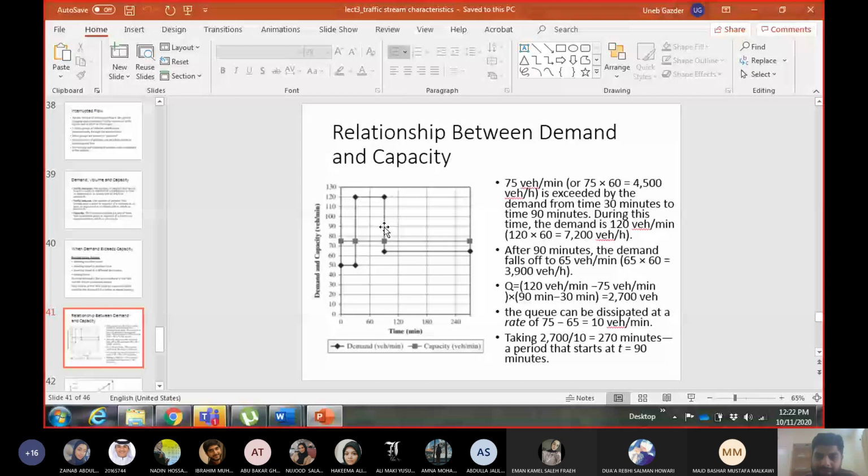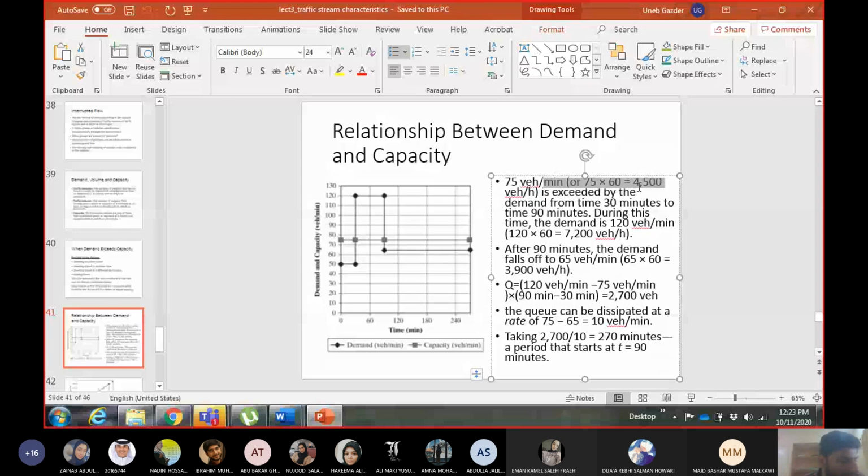So during the time when demand is above capacity, the queue is growing and growing and growing. When the demand goes below capacity, from this time onwards, the queue will start to decrease. Before this time it cannot. Now the capacity is 75 vehicles per minute, meaning 75 into 60, meaning 4,500 vehicles per hour. So 75 vehicles in 1 minute, so 4,500 vehicles in 1 hour. In the first 30 minutes, no problem, as the demand is below the capacity.